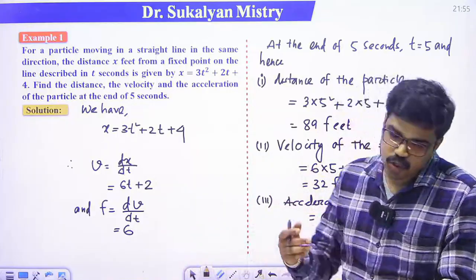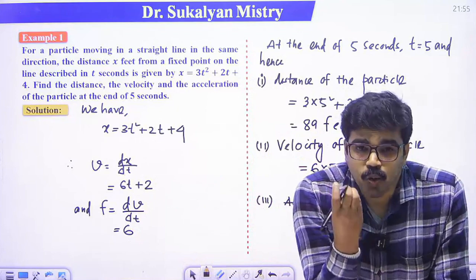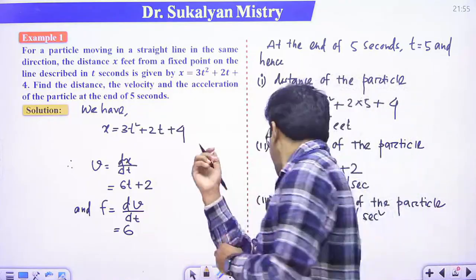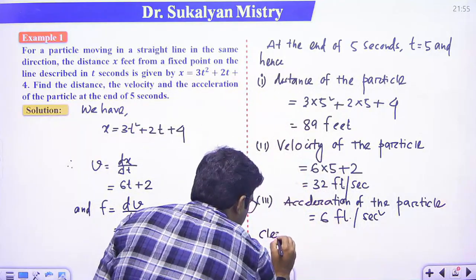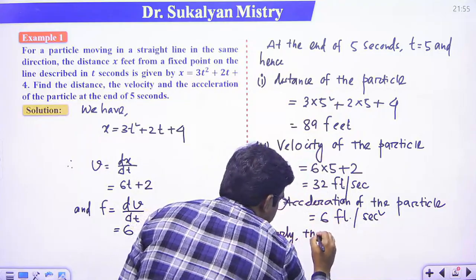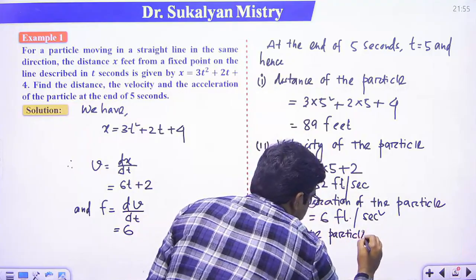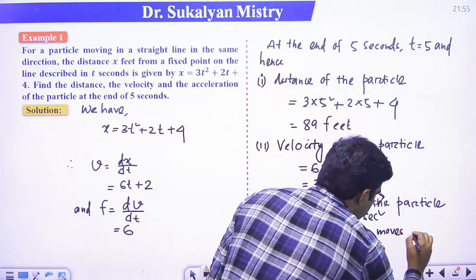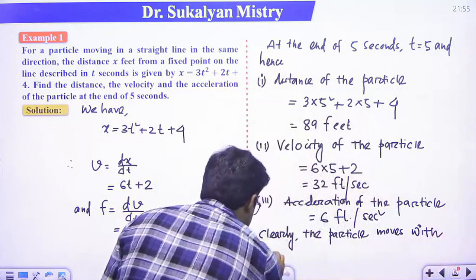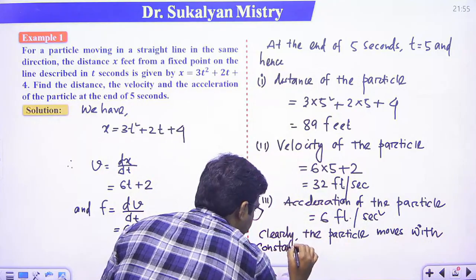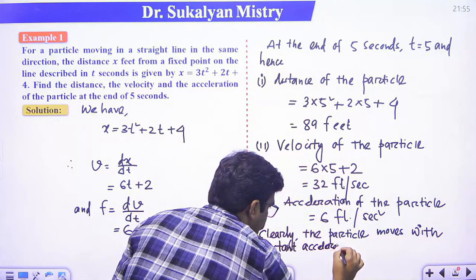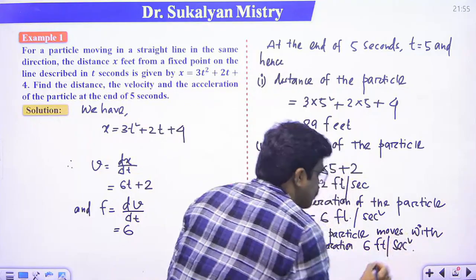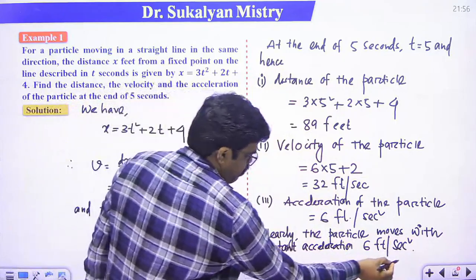We get f is 6, so we conclude that the particle moves with constant acceleration 6 feet per second square. Okay, so this is the answer.